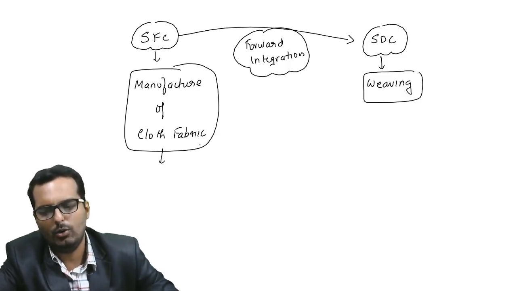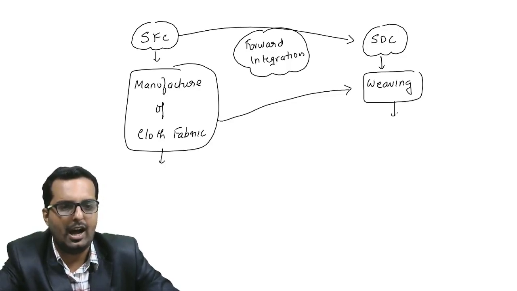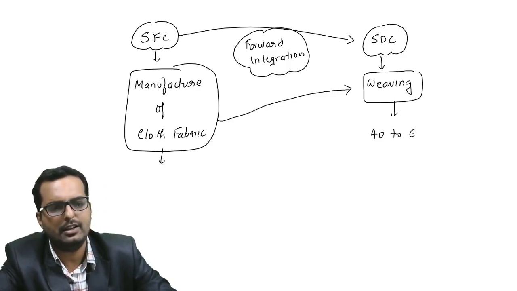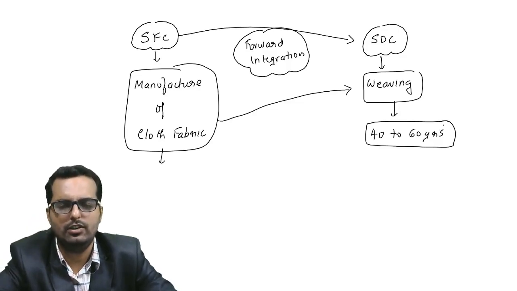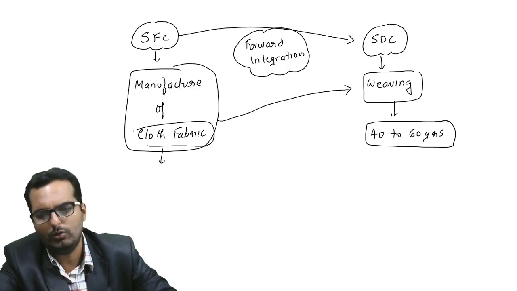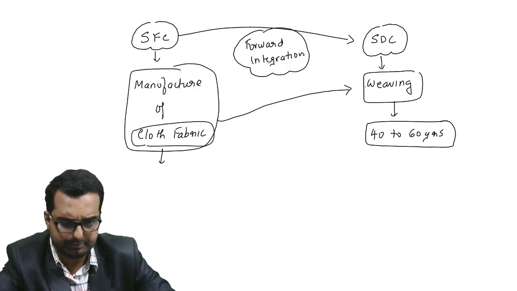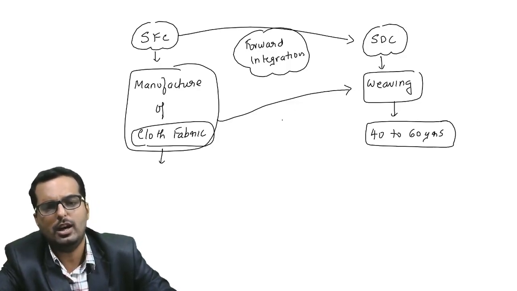Now, once the cloth fabric is ready, only then can you go for weaving. And after they weave, they are targeting the customers having the age of 40 to 60 years. Alright. So first they were only into manufacturing the cloth fabric. Now they are into weaving also. So what happens is by doing so, they actually are getting differentiation advantage.